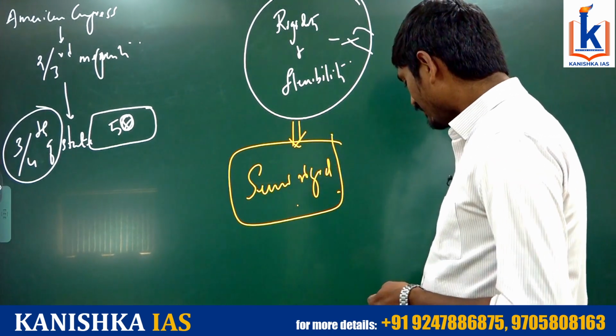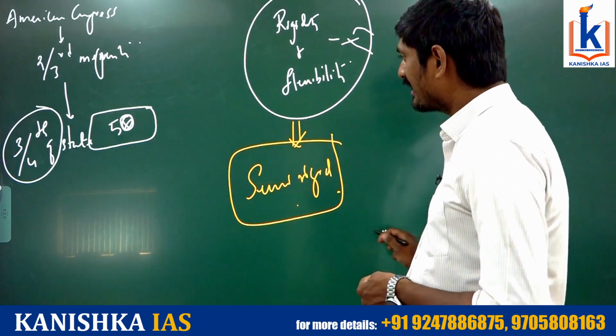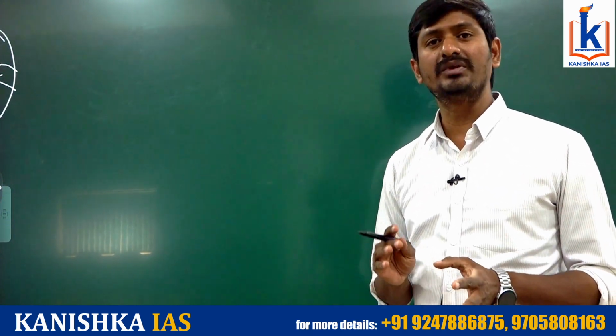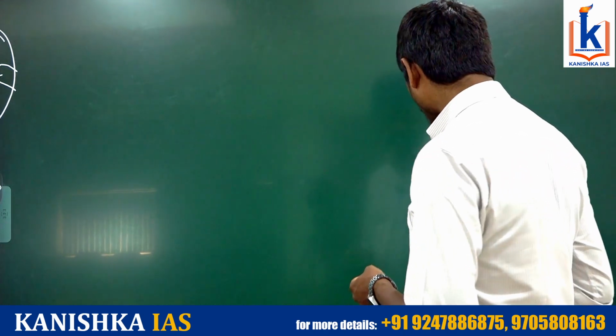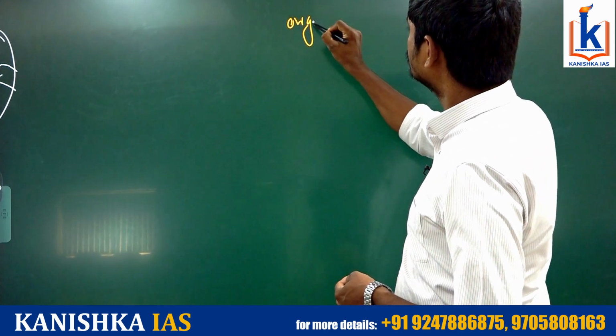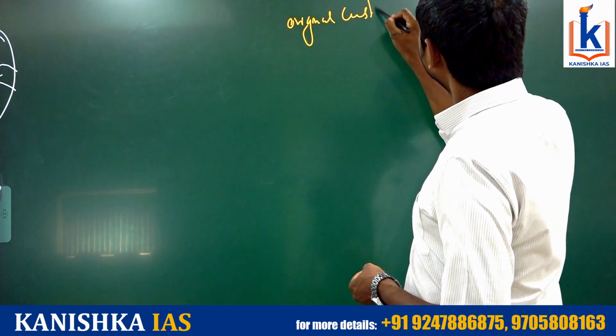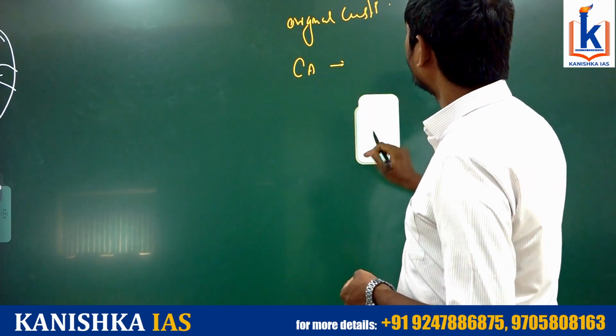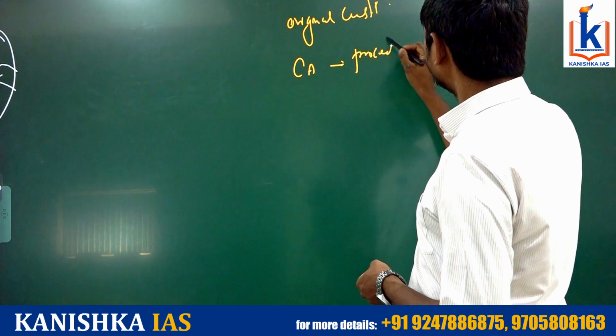That's the reason why the constitution amendment process has been made more of a procedural aspect in the original constitution. That's why in the original constitution, the constitution amendment became very much a process of procedure.